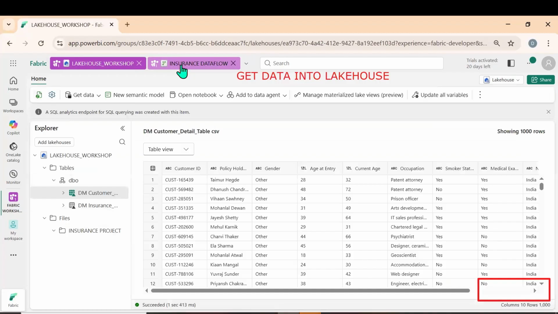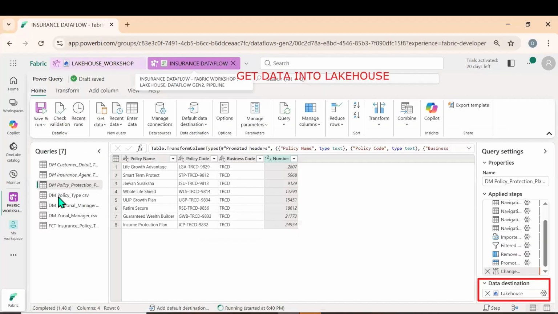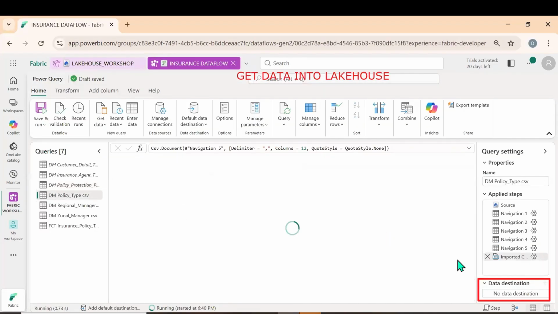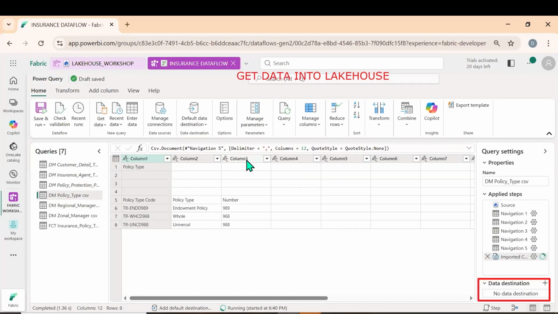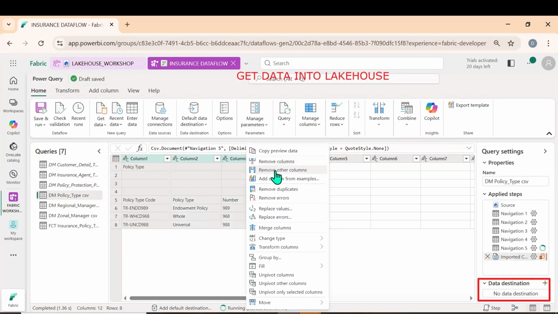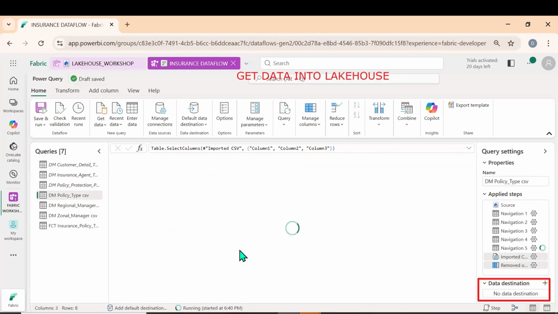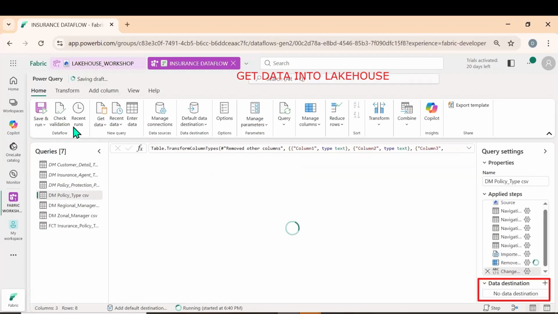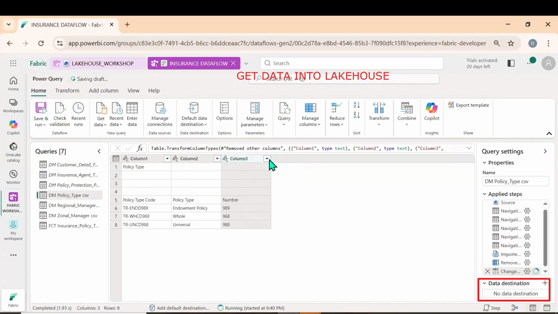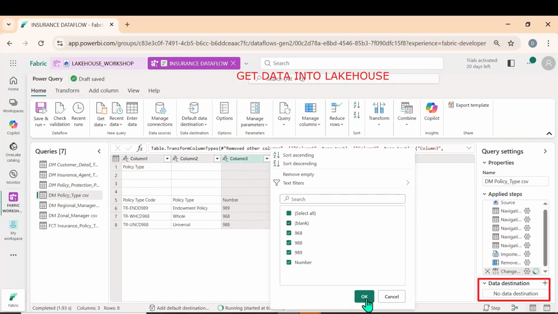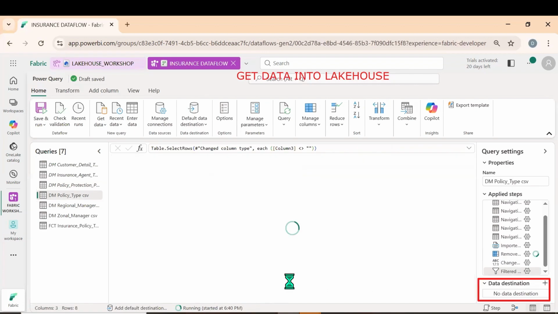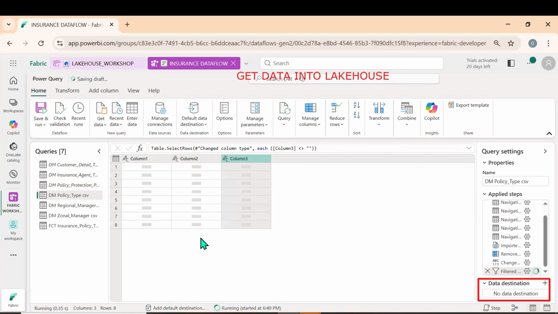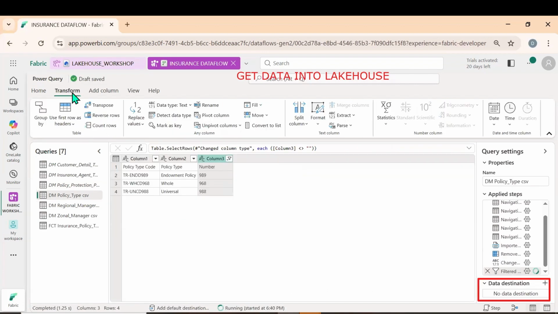Now let us go to the insurance data flow again. Click on the policy type and let us clean the data. Select three columns, right click, remove other columns. Now let us go for removing the blanks. Let me take off the blanks and use first row as header. Go to transform, use first row as header.